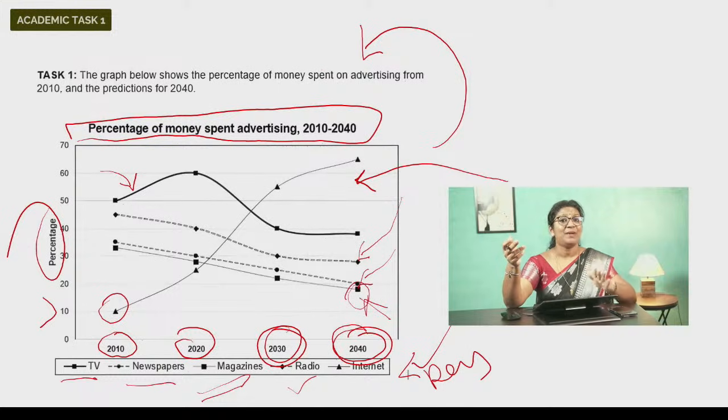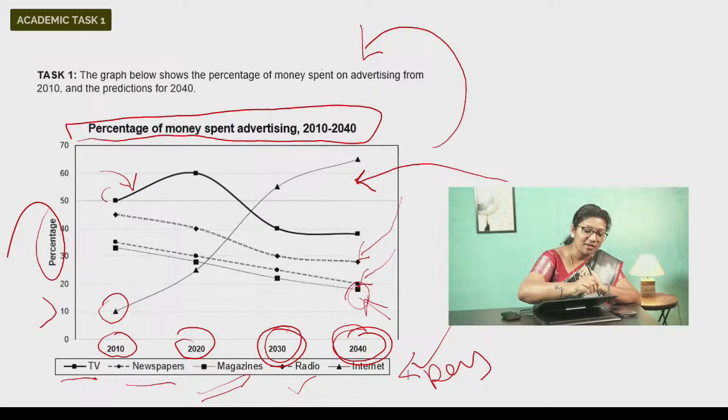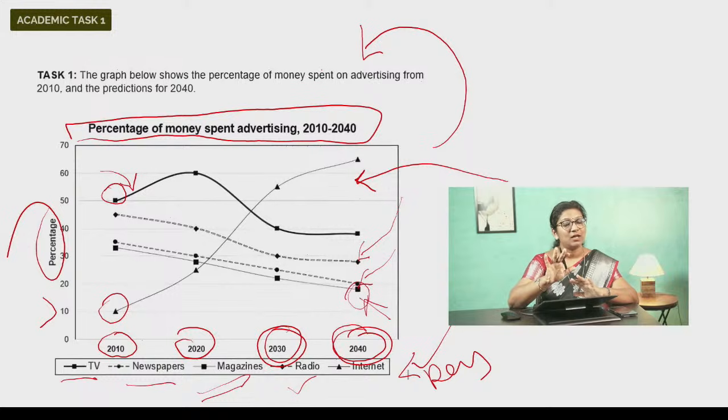Okay, but what happened in the same year? If you look at the line for TV, you can see a whopping 50% of the money was spent on TV. So it's a comparison, or I can say in contrast. So I say only 10% of the money was spent on advertising on the internet, while in the same year, around 50% of the money was spent on advertising on TV. So you can see a big difference there, right?